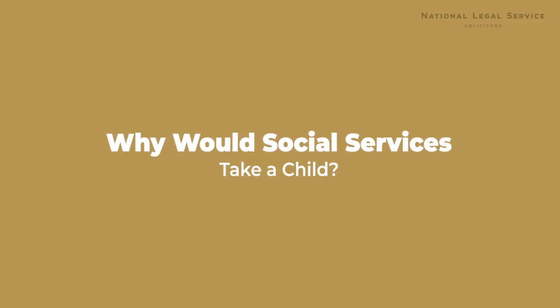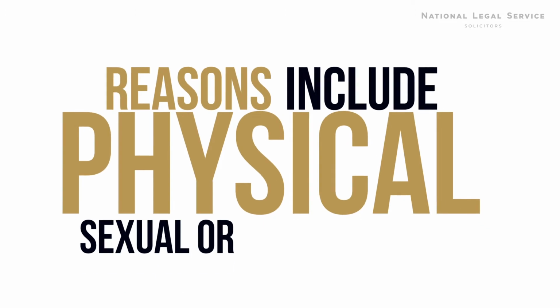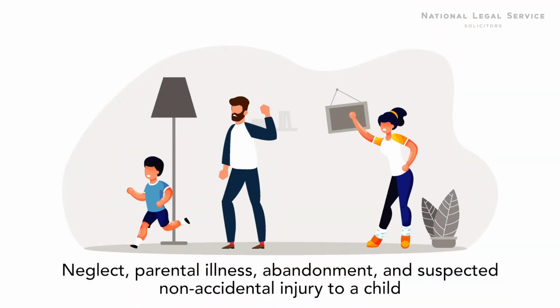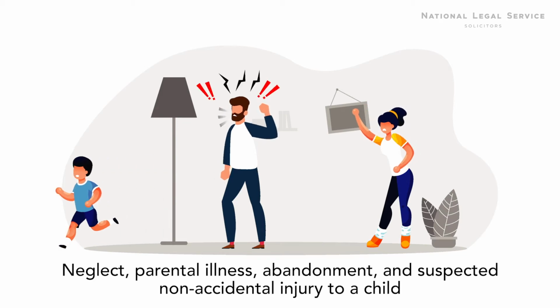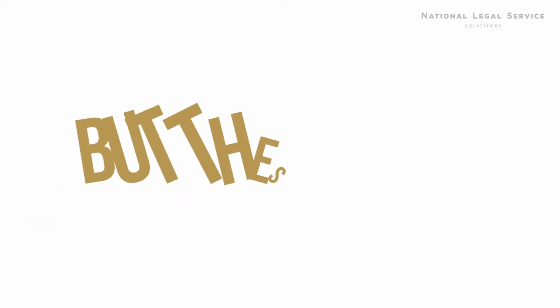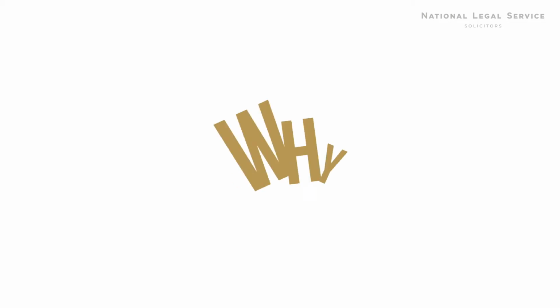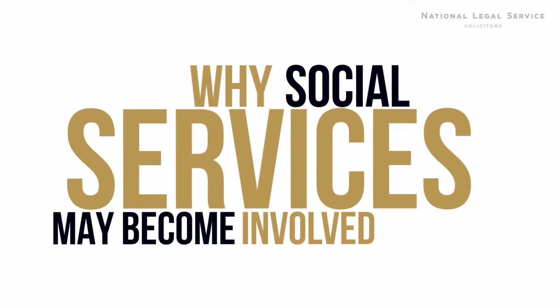Why would social services take a child? Reasons include physical, sexual, or emotional abuse, neglect, parental illness, abandonment, and suspected non-accidental injury to a child. But these are just some of the many reasons why social services may become involved.